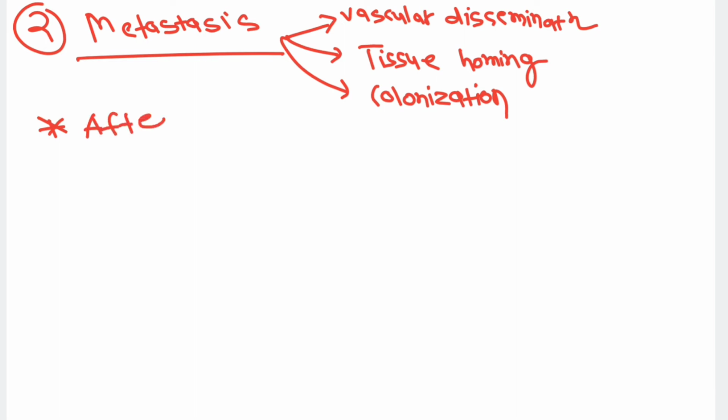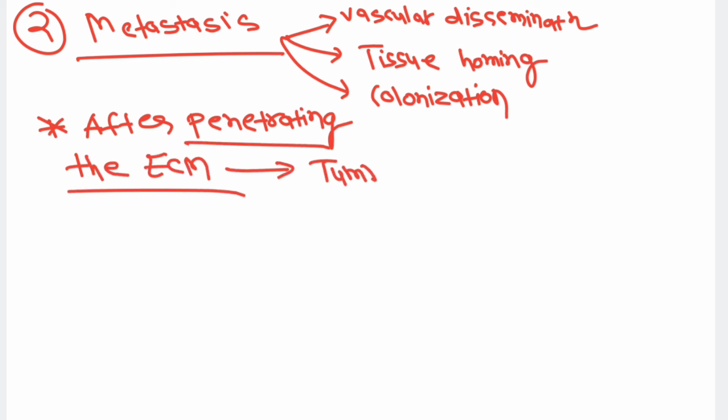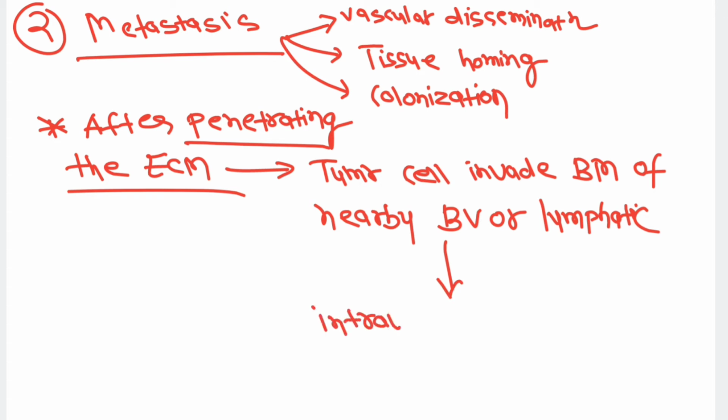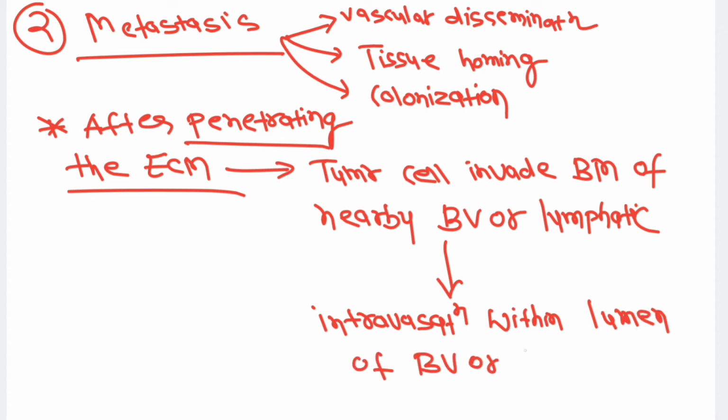Now let's see the metastasis process: vascular dissemination, tissue homing and colonization. So after penetration of the extracellular matrix, the tumor cells will invade the basement membrane of a nearby blood vessel or lymphatic. Now as we have seen in the diagram, after invasion of the extracellular matrix, they will reach into the blood vessel. So they will reach into the lumen of the vessel. There will be intravasation of the tumor cell within the lumen of the blood vessel or lymphatics.